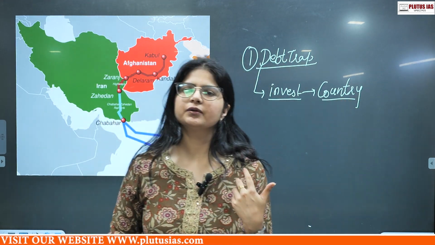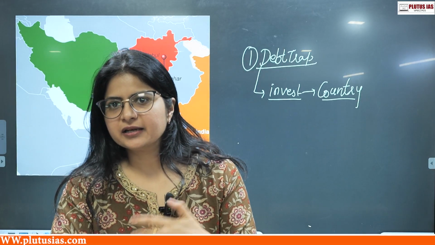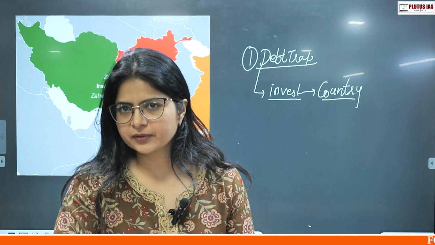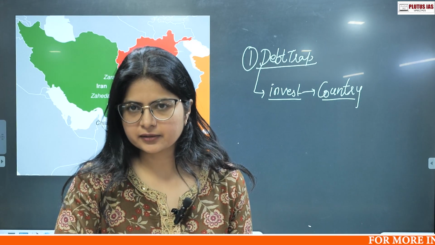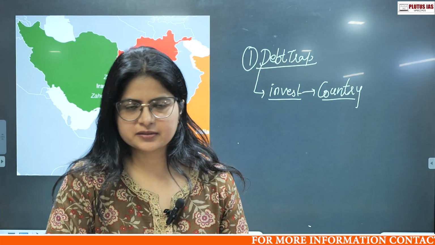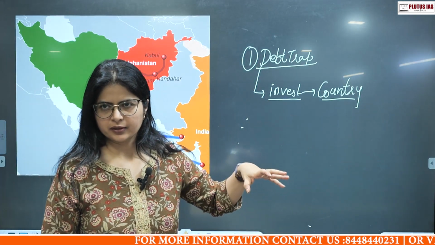They lend money to them at a high interest rate, the country is unable to repay, and in return China takes away their port area or important naval bases, and then they try to claim the area and assert their presence there.